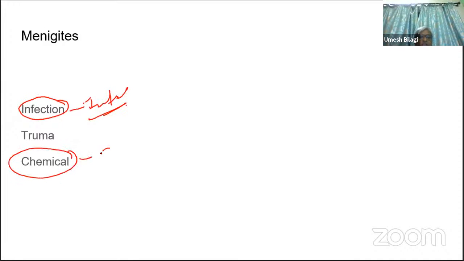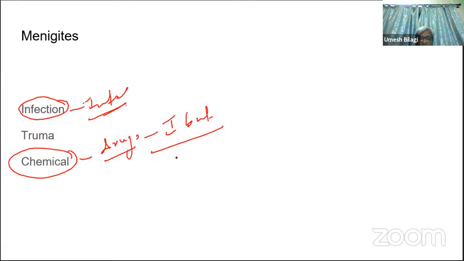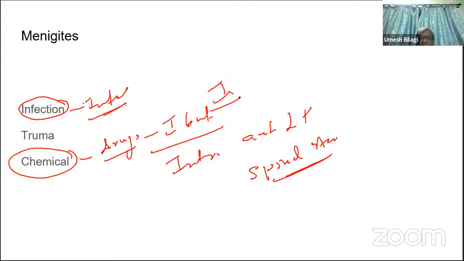These are the possible causes of inflammation. Of all of them, from a medical point of view, we are more concerned with infection of the meninges. Even chemicals like drugs, maybe ibuprofen, and the intrathecal anesthetics we give for LP while doing spinal anesthesia, can cause meningitis.